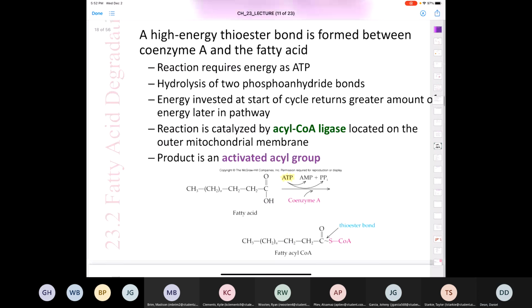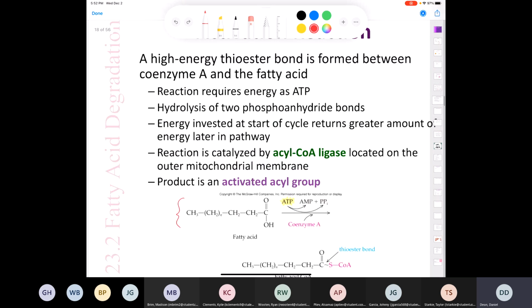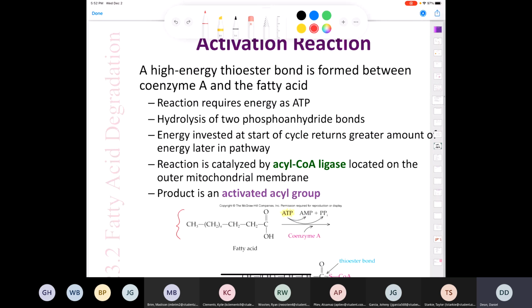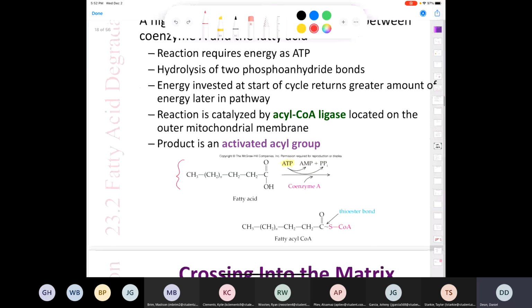So here's our fatty acid shown right here. This is our investment phase, and we end up with a fatty acyl coenzyme A. And you can see that this is a thioester right here, and this squiggle bond right here is a high energy bond. So a high energy thioester bond is formed between coenzyme A and the fatty acid, but the reaction requires ATP.